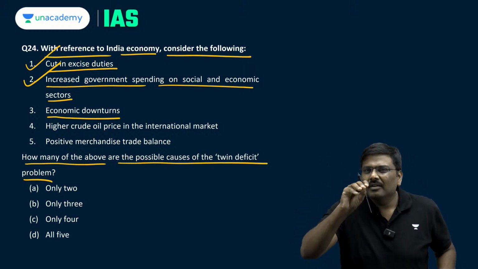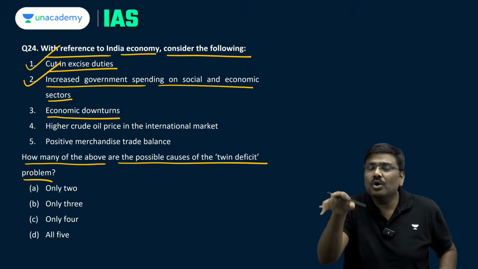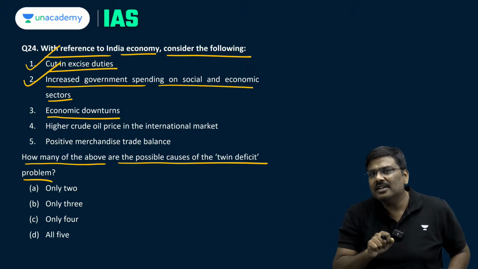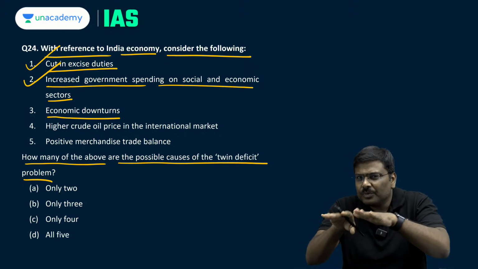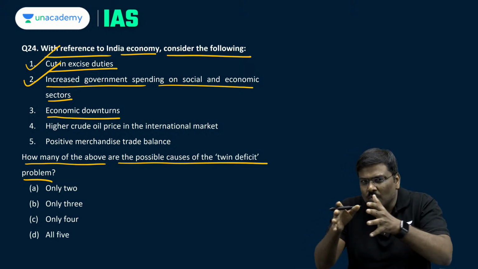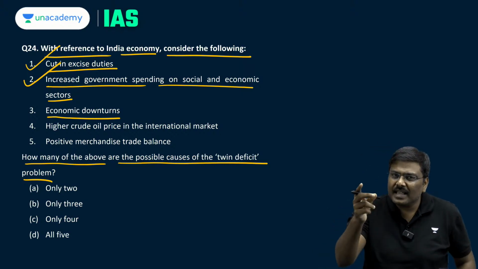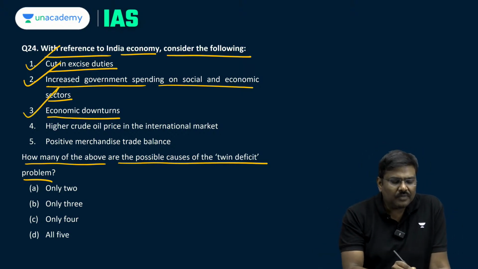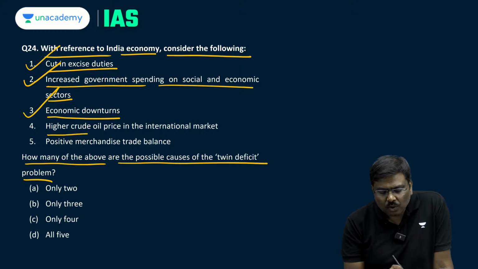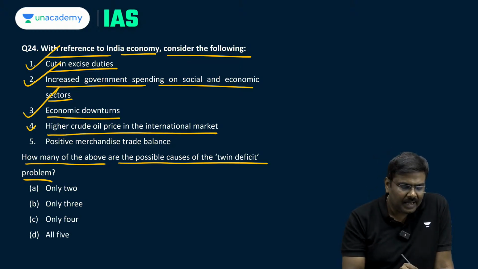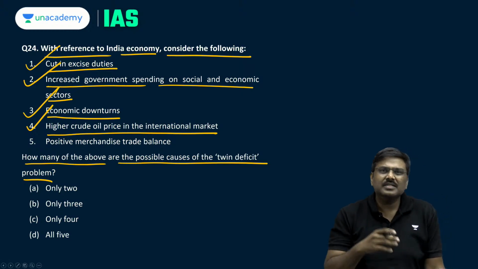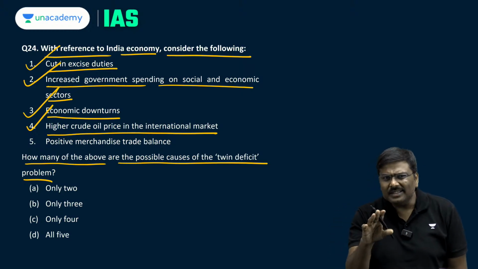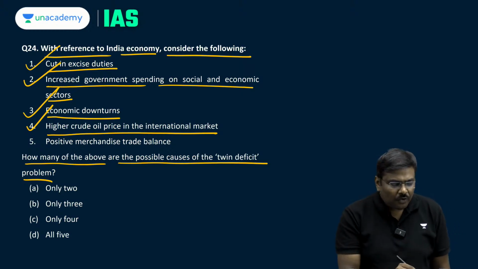And by the way, when the economy is going through a slowdown or a recession, the tax revenue collection or the tax receipt collection would be lower. That would further widen the revenue deficit as well as fiscal deficit. So third one is also true. Higher crude oil prices in the international market, yes. Fourth one is also true. So if you put together these particular factors, it will cause one or the other types of a deficit. So fourth one is also true.